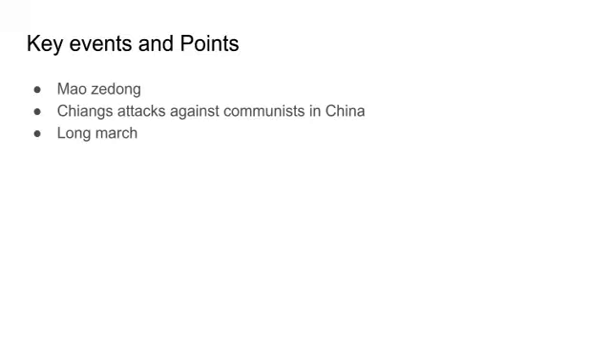Mao was removed from the CCP, and they tried attacking the KMT, but failed, and ended up retreating for over a year, and were later attacked, and around 10,000 survived.